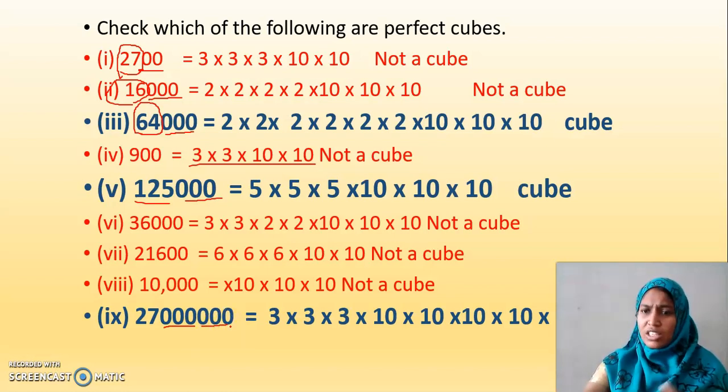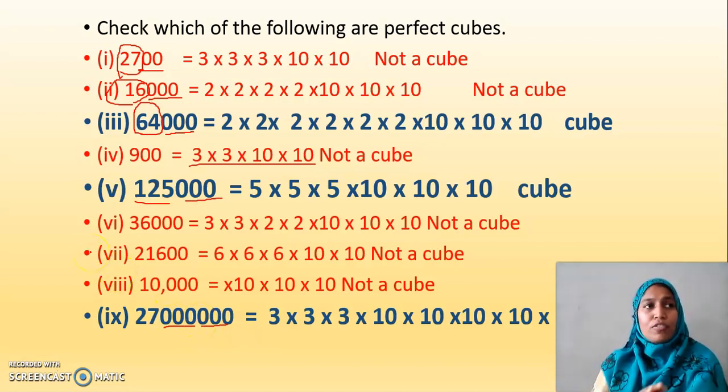But if it has 7 zeros or 8 zeros, can that number be a cube? No, it cannot be a cube. So the number of zeros should be a multiple of 3. And also, the number that precedes the zeros should be a cube number. Then I can say it's a perfect cube. Is it clear, my dear children?